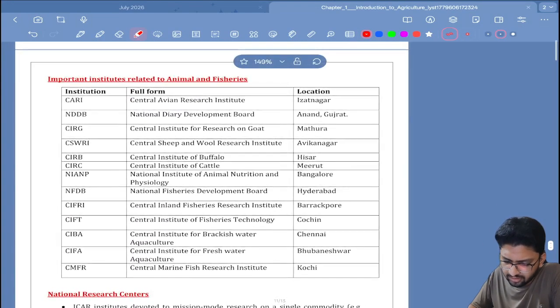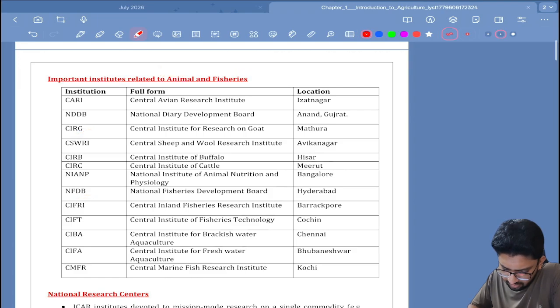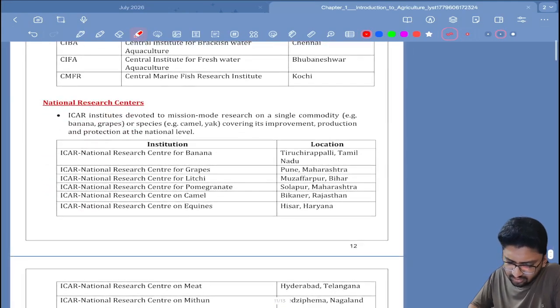Important institutes related to animal and fisheries: CARI, CIRB, NFBD, then CI, CMF. National Research Centers, ICAR developed mission National Research Center. National Research Centre on Banana, Tamil Nadu. Grapes, Pune. Lychee is Bihar. Pomegranate, Maharashtra. Pomegranate is in Solapur, Maharashtra.